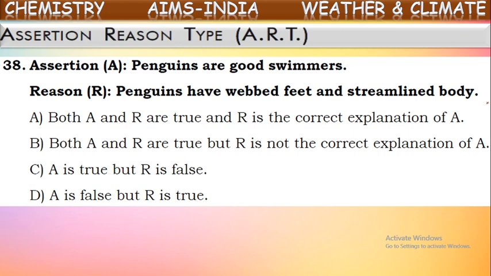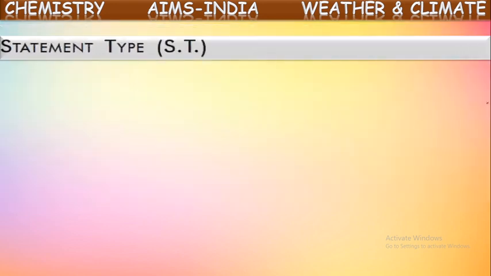Penguins can swim even in cool water. That's correct, because they have webbed feet and a streamlined body. That is actually the correct reason. Now, both are correct and R is the correct explanation for A, the assertion. Now, what will be the correct answer? Here it is. Okay. Next one.